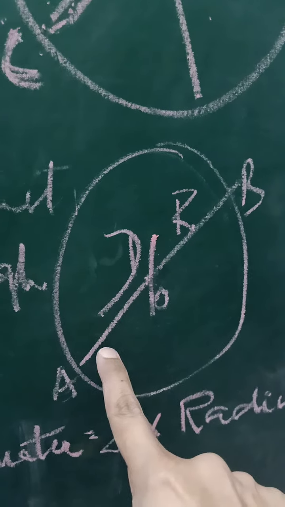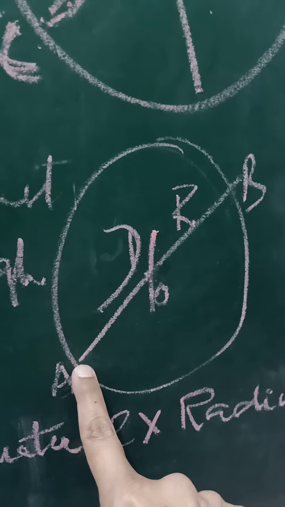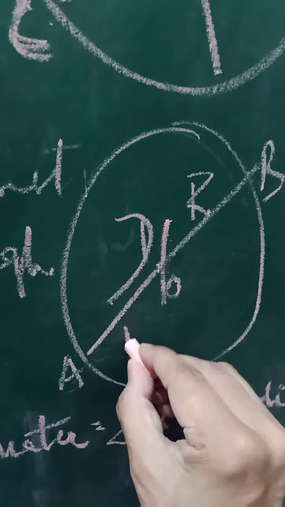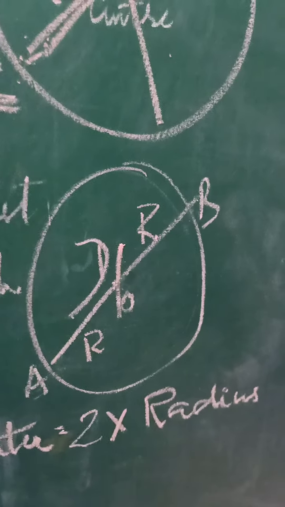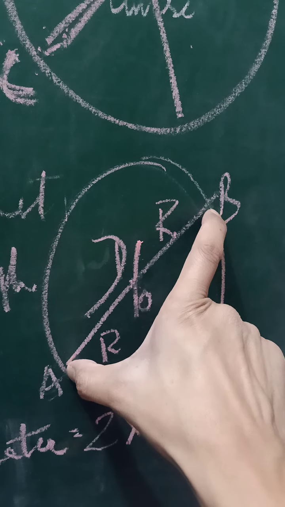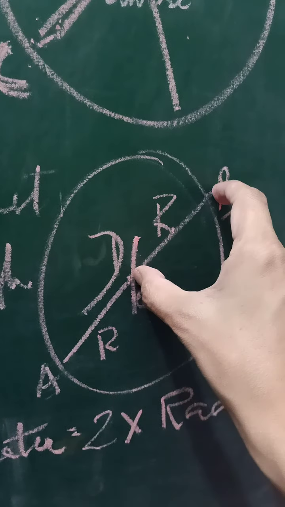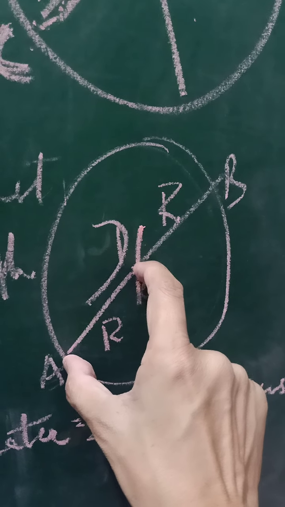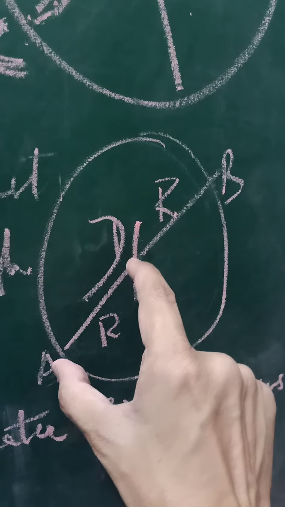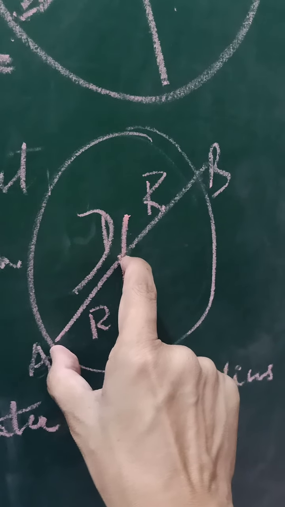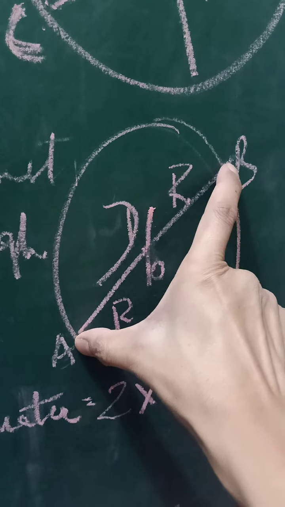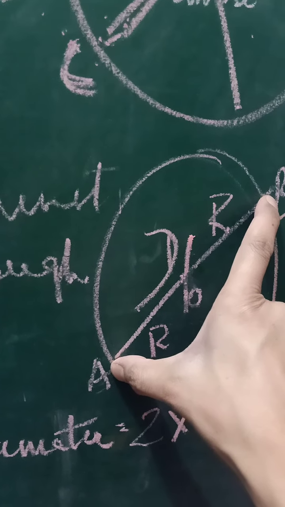Like this, OA line segment will also be the radius of the circle. So in this example, we clearly see that two radii of the circle are making the diameter of the circle.